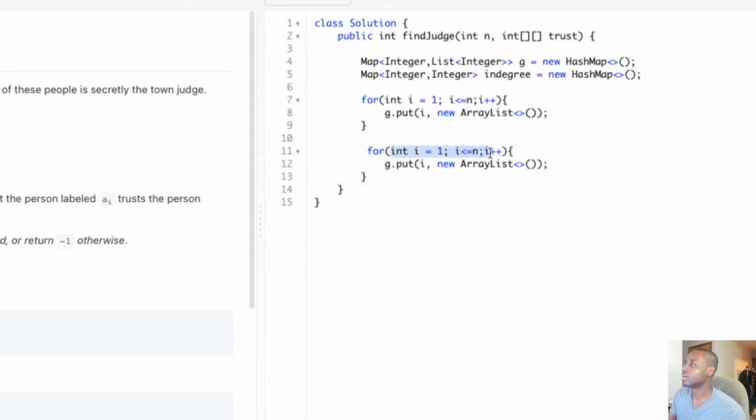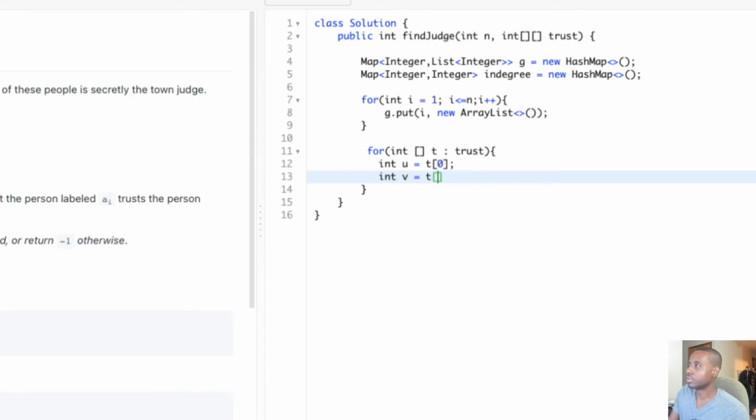What's going to be the next step, guys? What's the next step that we could do? Now let's get the data out of there. So for every edge in trust, where the edge connects U and V, that's what we're going to do. So let's do G.get(U), and then add V to it. That's what it's pointing to.